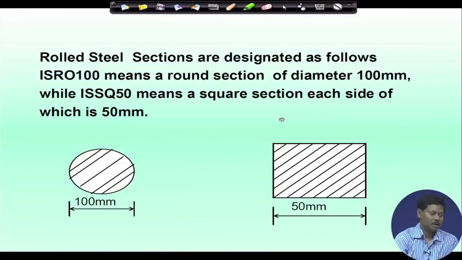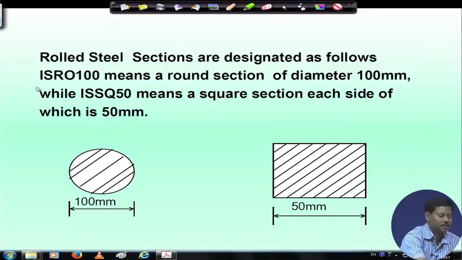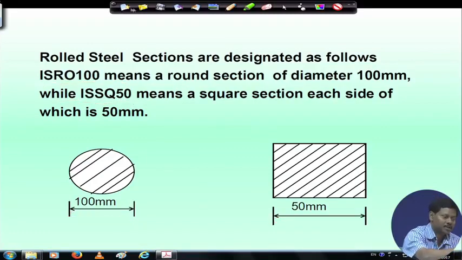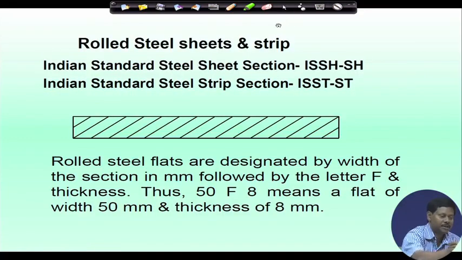Then suppose ISRO 100 in rolled steel section, that means it is a round section of diameter 100. Again ISSQ 50 means it is a square section of each side 50 mm. So, this is how it is designated.